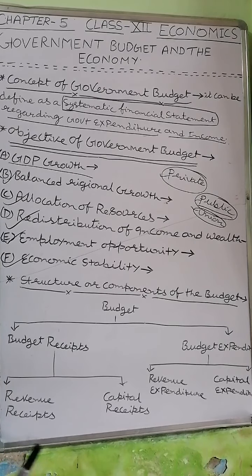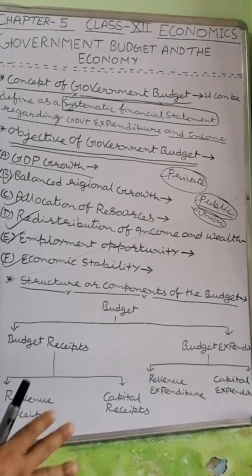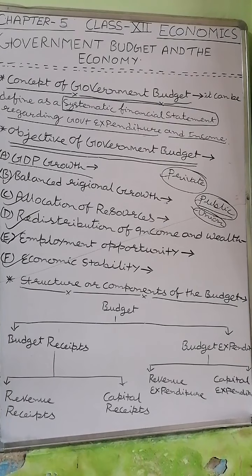Budget receipt can be further distinguished into two parts: revenue receipts and capital receipts, and budgetary expenditure is further also differentiated into two parts: revenue expenditure and capital expenditure.